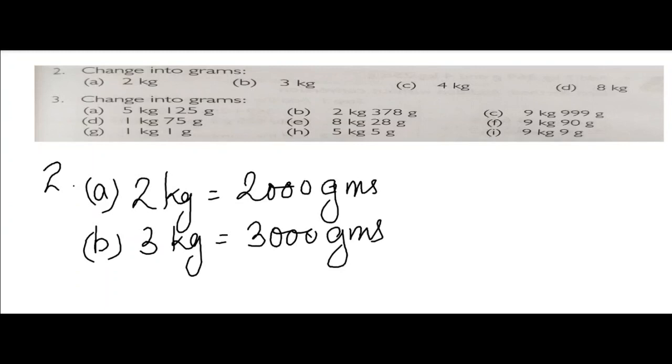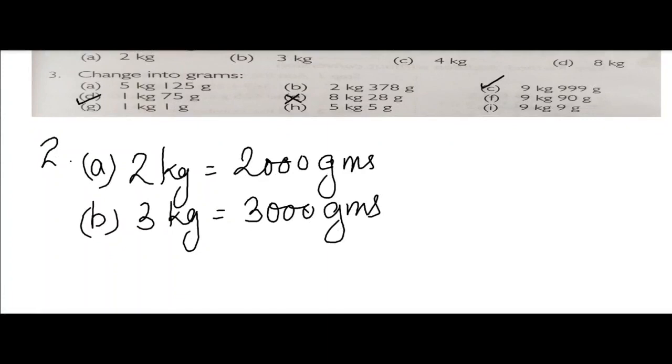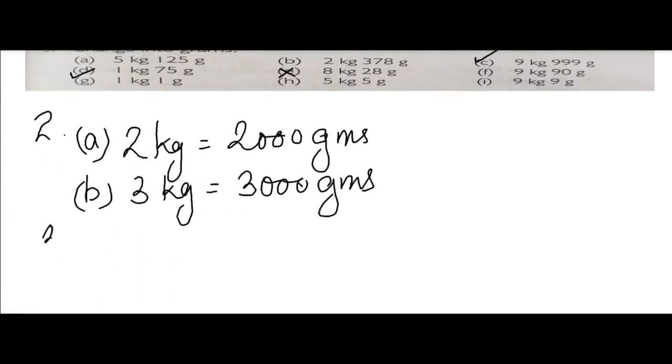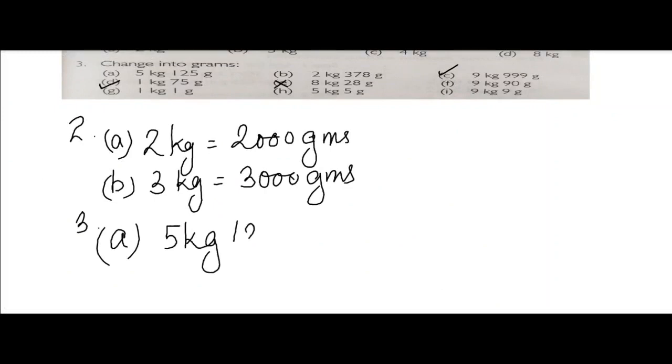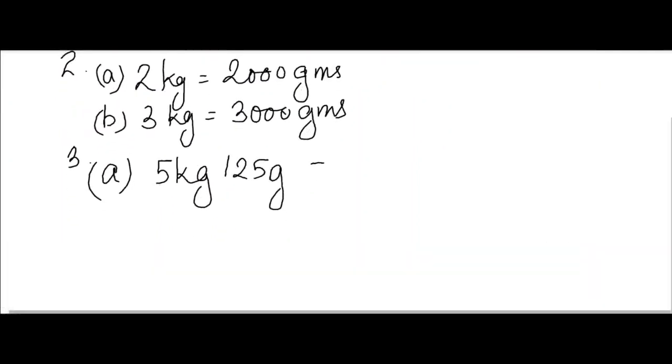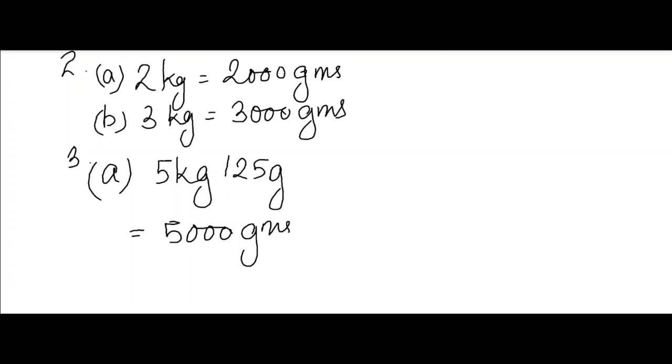Children, in number 2 we will do till D only. C and D you mark as your homework. We will not do from E onwards. Number 3, change into grams. So 3A, you have to convert 5 kg 125 grams. I have already told you the rule, that if you are converting 5 kg, first you have to convert this 5 kg into grams. So 5 kg equals how many grams? 5 kg equals 5000 grams. You can write g only, plus you will add 125 grams.